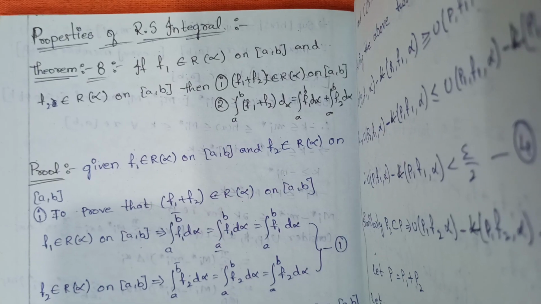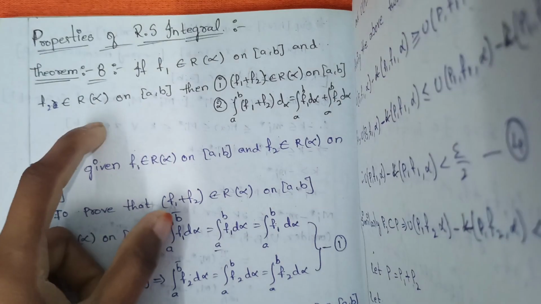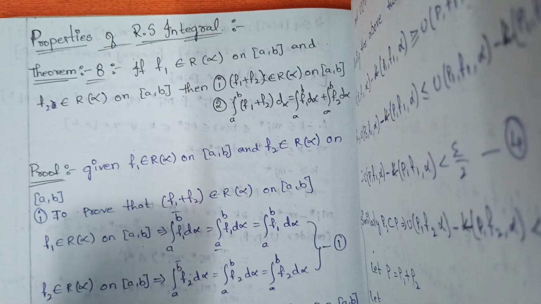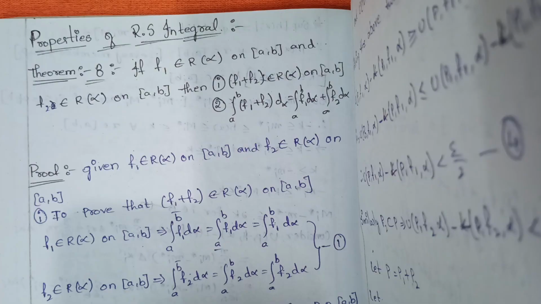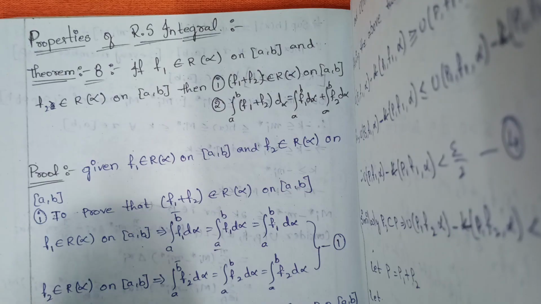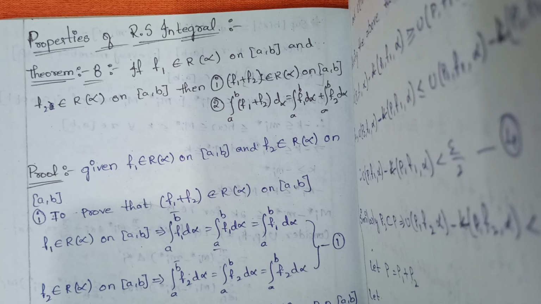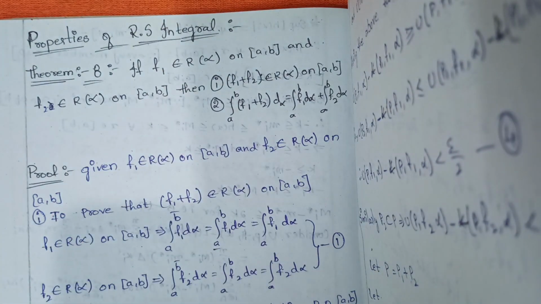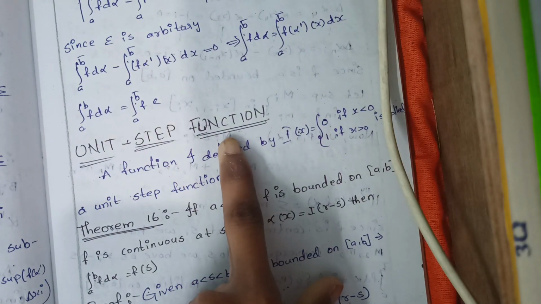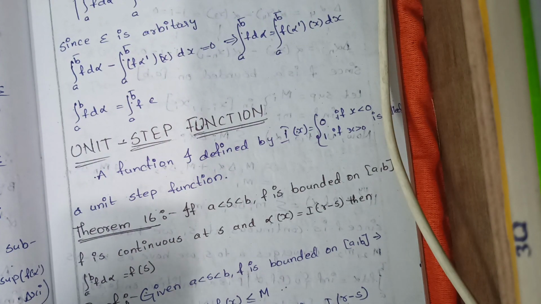And sometimes what they do is attach a question like prove the properties also. So if they give the question like prove the properties, then whatever properties you know, you can write. But if they particularly mention a property, then you need to write only that property's conclusion or proof. So try to learn the properties of the RS integral also. And the unit step function, try to learn all the definitions so that they might come for the 2 marks questions.